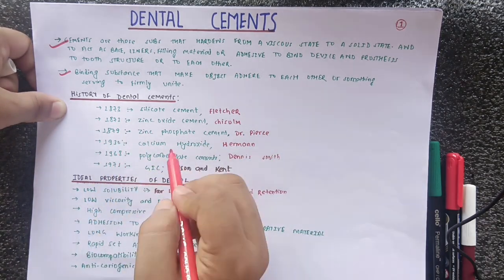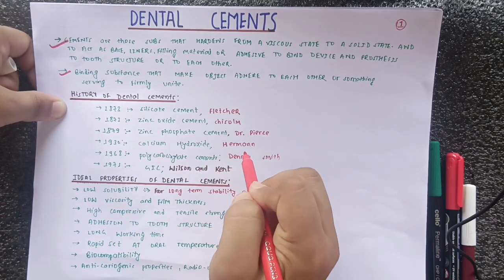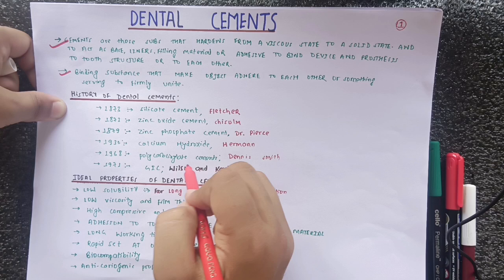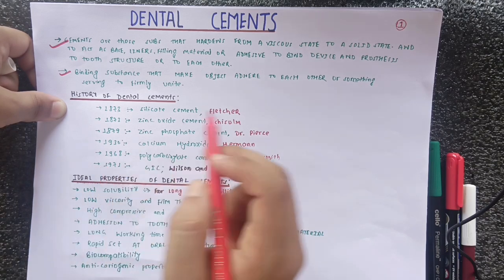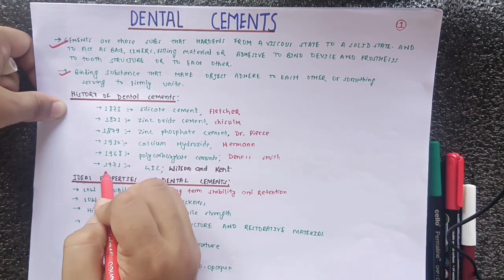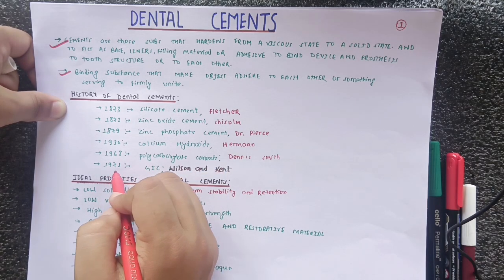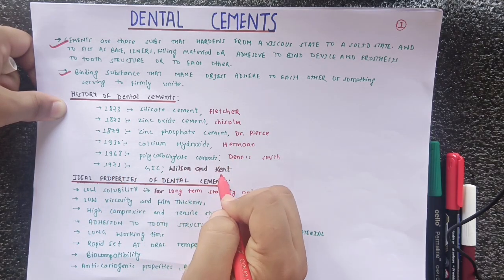In 1930 calcium hydroxide was discovered by Harman, and in 1968 zinc polycarboxylate cement was discovered by Dennis Smith. And in 1971, and this date is important, GIC was discovered by Wilson and Kent.